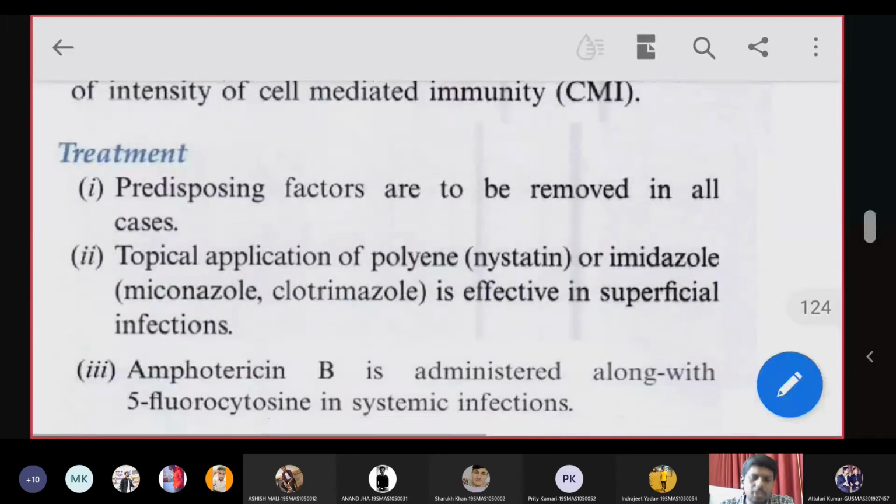Then treatment. The good thing about Candida is we have very effective drugs to control the Candida infection. We have many tablets, many in the form of ointments, in the form of oral drugs, in the form of IV drips. We have many forms of drugs available for curing Candida effectively.